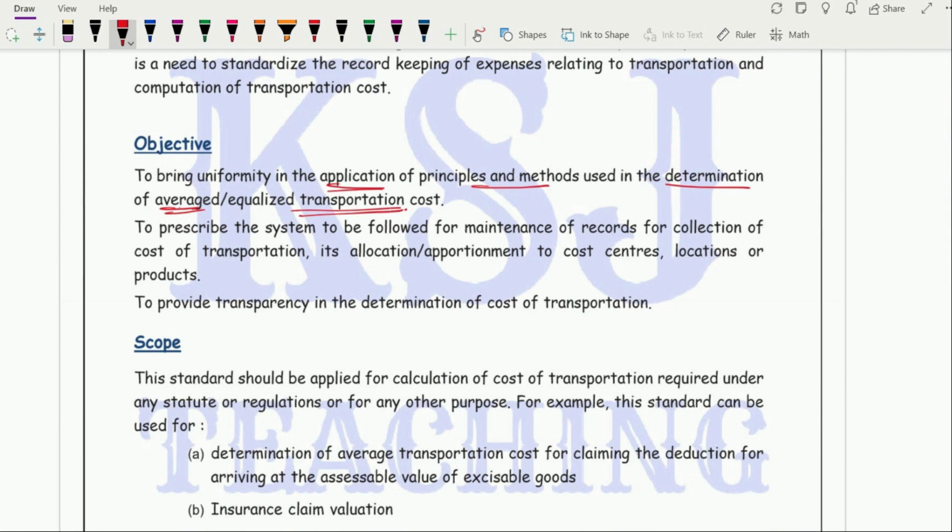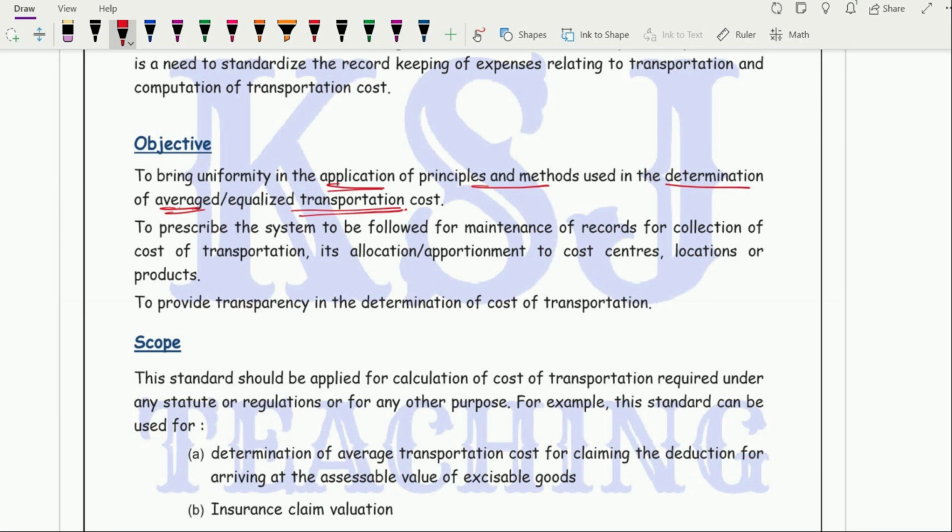That is, on an average, what is the transportation cost incurred in a particular period? Let's say we are looking at a 6 months period. In those 6 months, what is on an average the transportation cost that has been incurred, whether on the procurement of material or on the sale of material? Because it can vary from consignment to consignment. You are procuring goods from Maharashtra and you are procuring goods from Tamil Nadu. The transportation cost will be different because it is dependent upon many factors, mainly weight and distance.